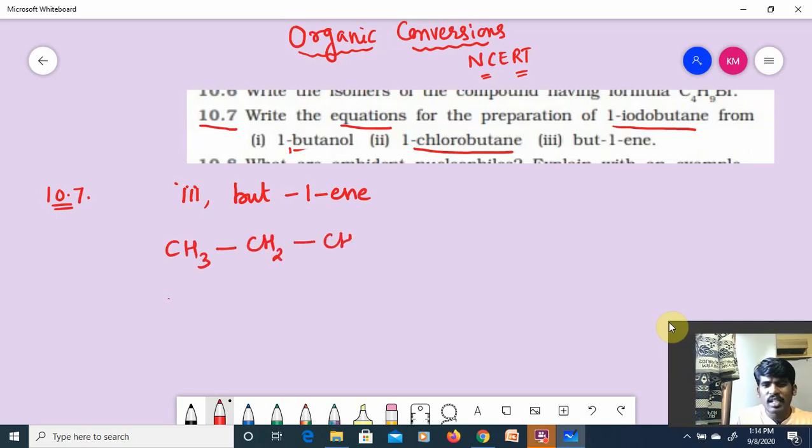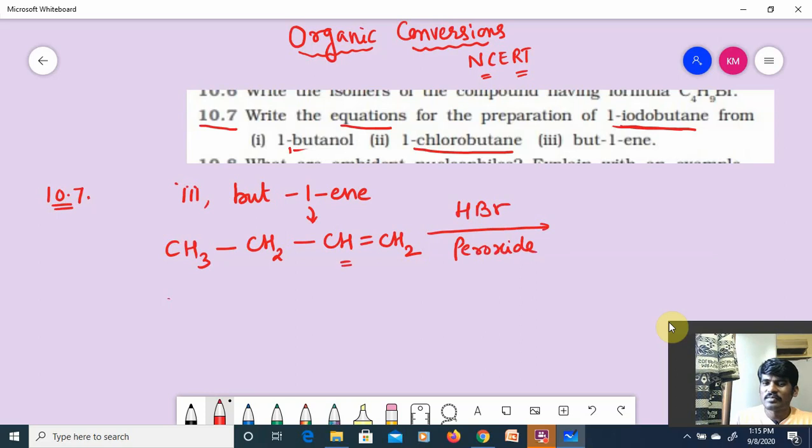At first position, I have the double bond. Right? This is but-1-ene. What I have to get is 1-iodobutane. So I have the same number of carbons, nothing to worry. But I have to get iodine at the first position. Then what will I do, guys? I will treat it with HBr in the presence of peroxide.